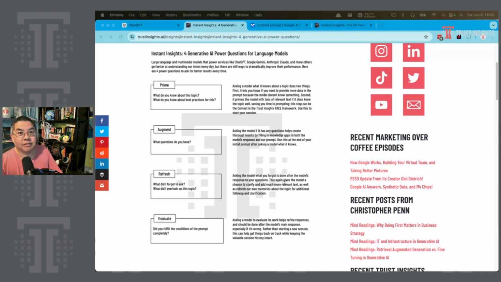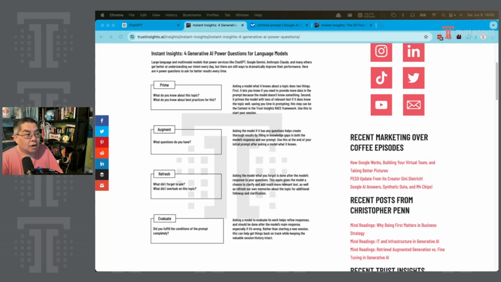You can test this for yourself, especially with a smaller model like Llama 3. Take that model, ask it, who's the CEO of your company? And watch it just make things up. Then provide a copy of your company's about page or your leadership team page. Ask it again and watch it nail the answer every single time because you brought the data with you.